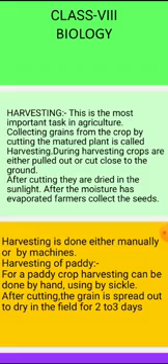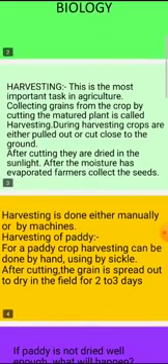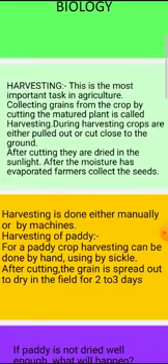For example, the paddy crop is spread in the fields and dried in the sunlight until the moisture has evaporated.